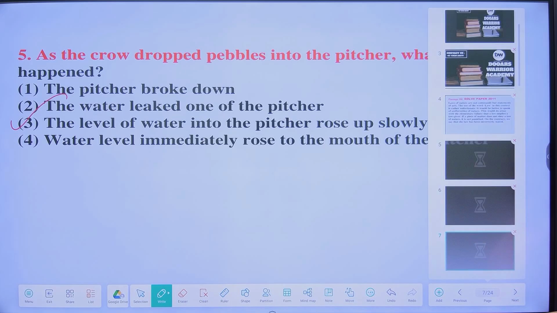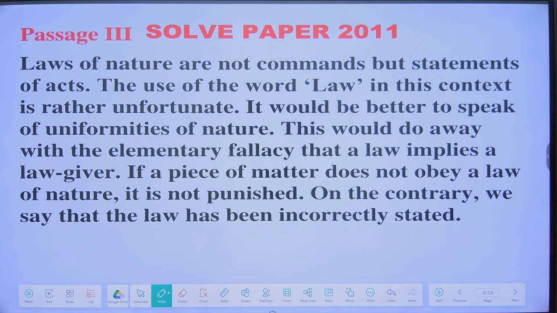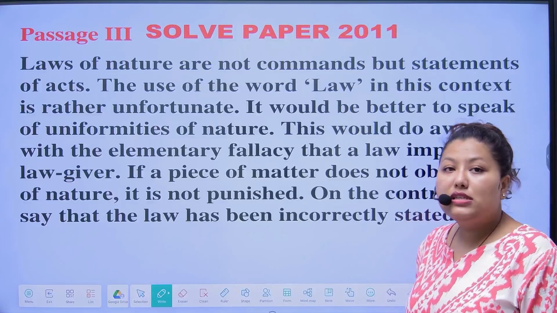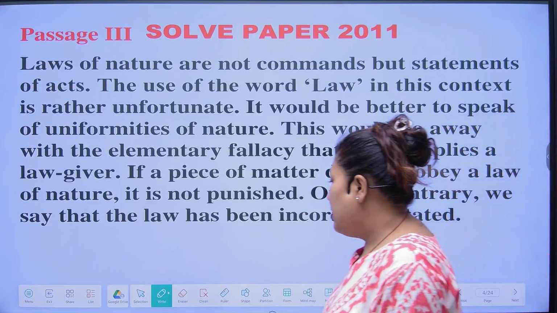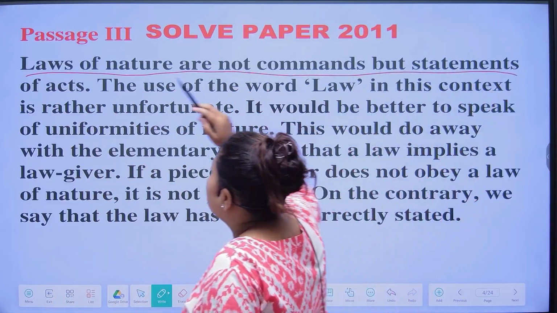So all the questions are done. Now we will see what other questions can be asked from the passage. The first question is, what are laws of nature? The answer is, laws of nature are not commands but statements of facts.